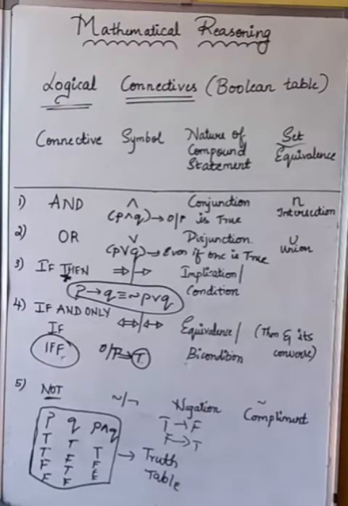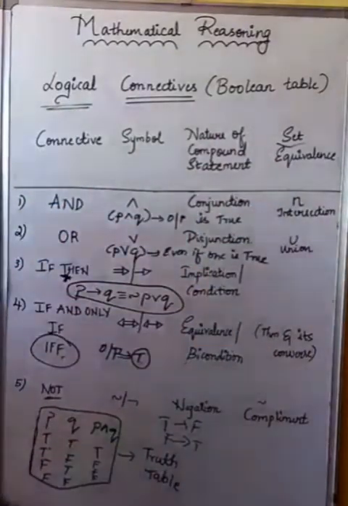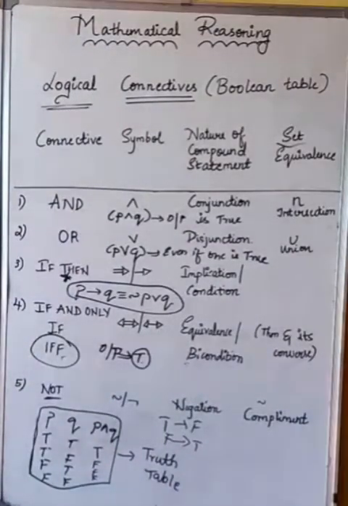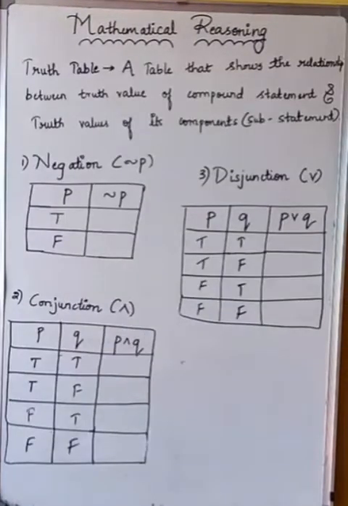Okay. Now in brief we'll learn about the truth table, about all these special phrases. In the textbook they have explained in brief, but for you all I have summarized and written everything in one tabular column. You can just note it down. It plays a very important role for your competitive exam. Now we'll find out the truth table of each and every word. So students, what do you mean by truth table?